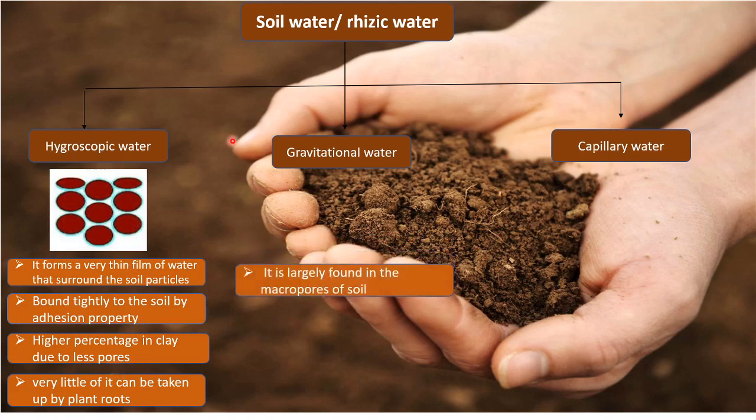Now we take our next type of water, which is gravitational water. This gravitational water is largely found in macropores of soil. Macropores means pores that are larger in size. So gravitational water is usually found in soil that has larger pores. Since it passes through larger pores, it will flow freely from the soil, and therefore gravitational water is also known as free water.